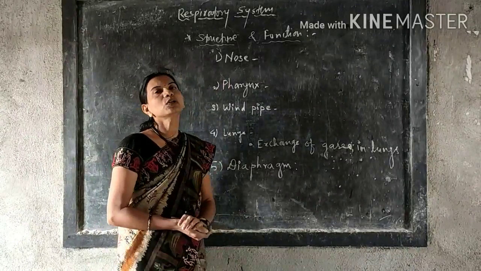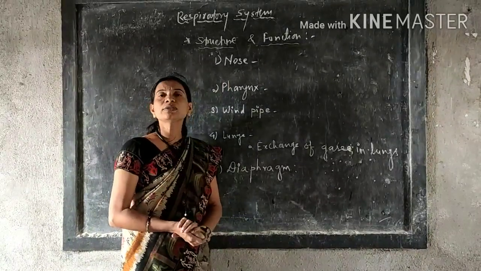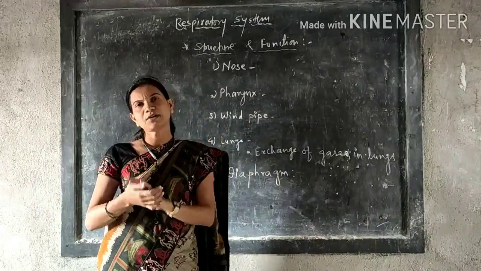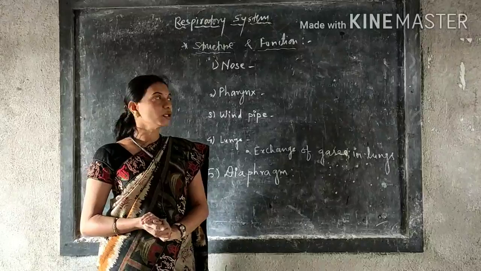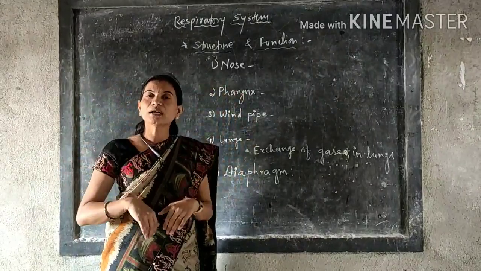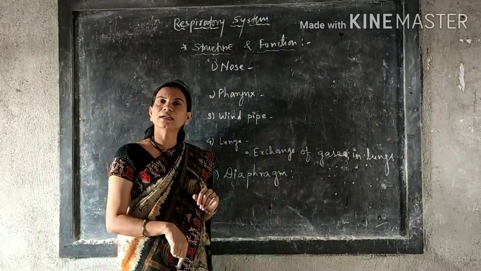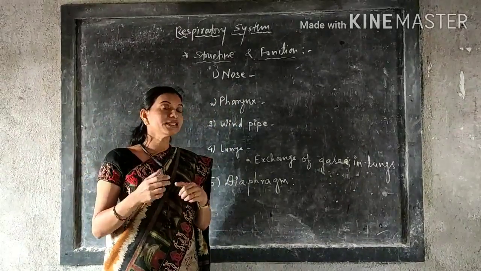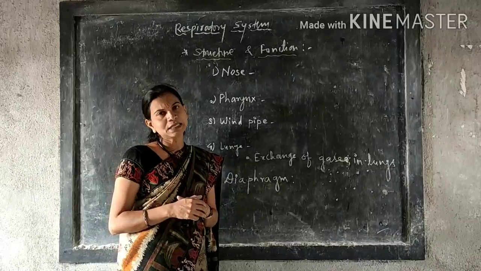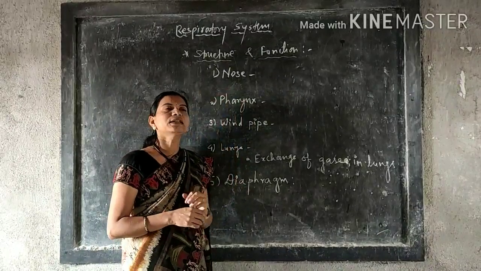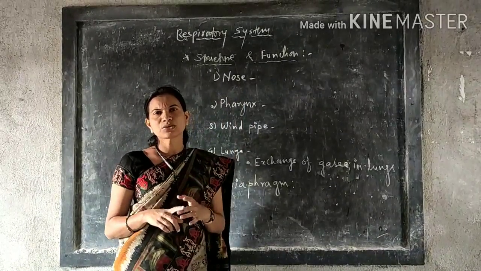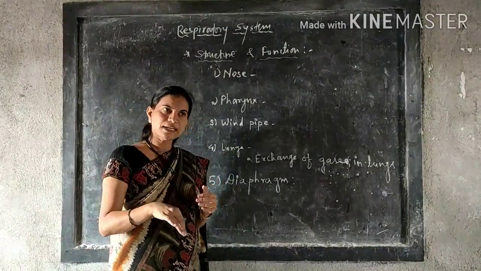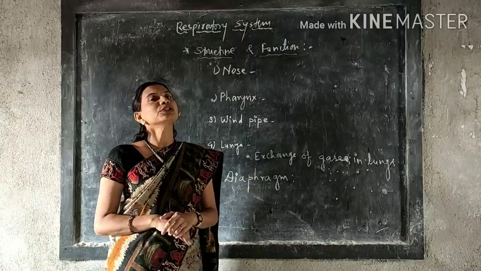Firstly, we studied the nose. The nose is an external organ in our body, which means it is present outside of your body. With the help of the nose, we take air from the atmosphere inside the body. What is air? Air is a mixture of different gases. In this air, there are oxygen, carbon dioxide, nitrogen, and other gases. So this mixture of different gases, that is the air, enters our body through the nose.